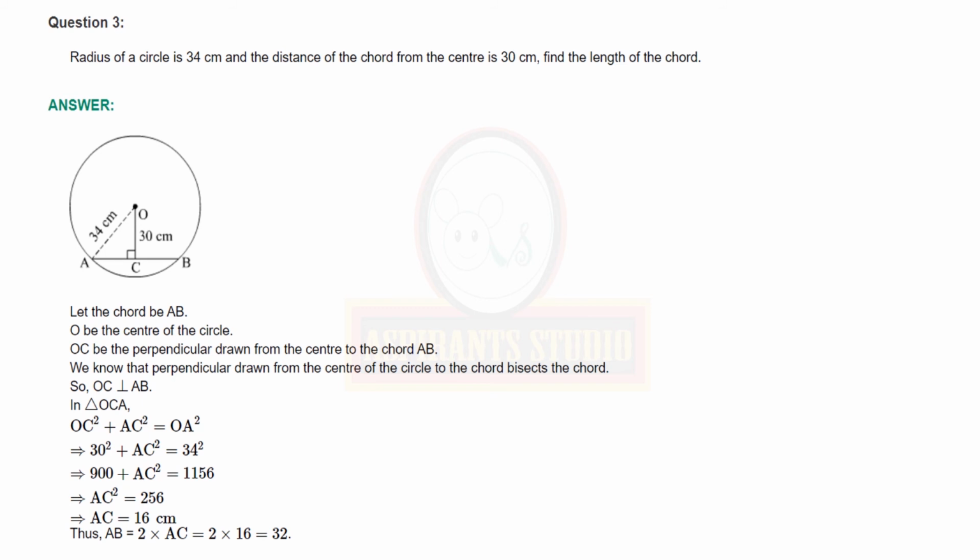You are asked to find the length of the chord. You have AC is equal to 16 centimeters, so AB will be 2 times AC. That will be equal to 2 into 16, that is equal to 32. So answer will be, the length of the chord is 32 centimeters.